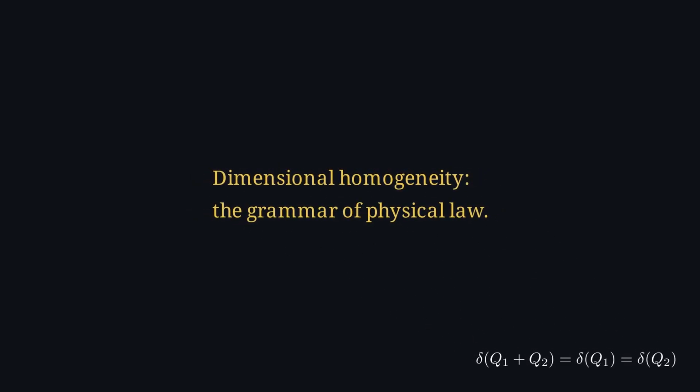So that's dimensional homogeneity. It starts as a rule against nonsense, you can't add apples to oranges, and it ends as a tool that tells you the dimension of things you've never seen and turns physics into algebra. A good equation respects it. And when it does, it means the same thing in every system of units. Sometimes the grammar is the whole story.